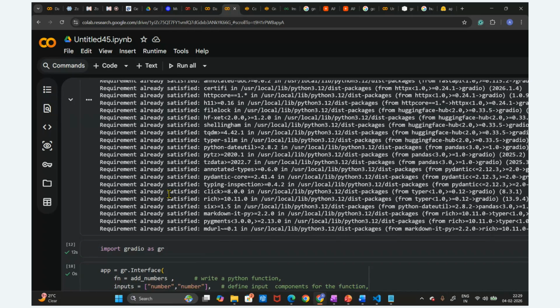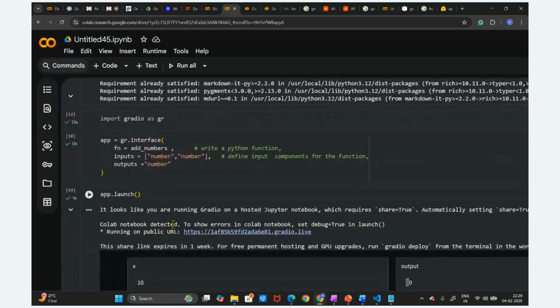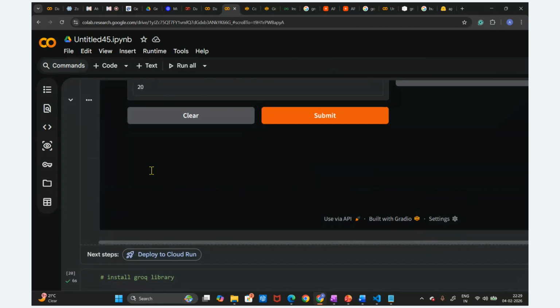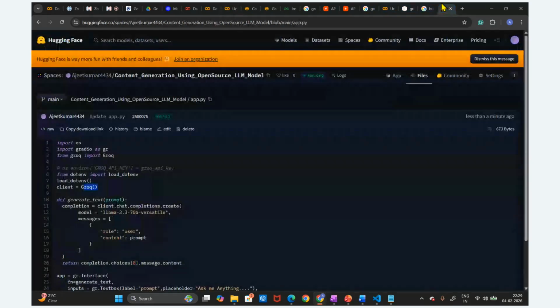So that is the reason we are going to create this API key, and from this API key and API endpoints, we are going to access the different LLM models for our application. Now this application is running. We can see, guys, the application is running. Now just click on this app. See, this application is running.